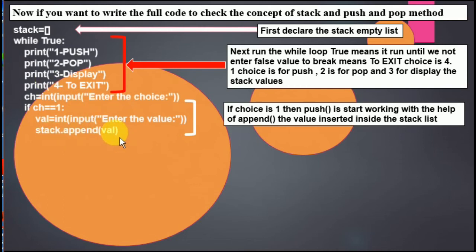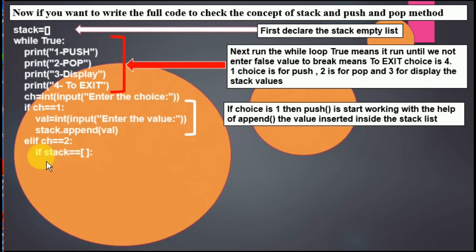You have seen in the slides what is the meaning of these two lines. And this is stack.append(val). Val is this, and this val is going to accept the value from the user, and that is going to be stored inside that stack. If this choice is going to be 2, it means pop.